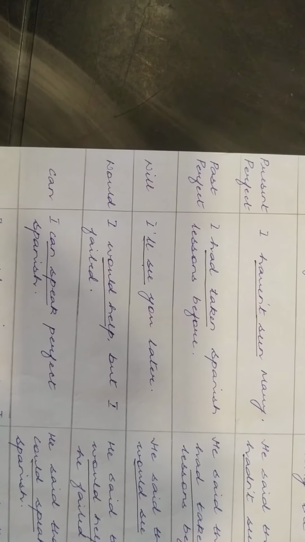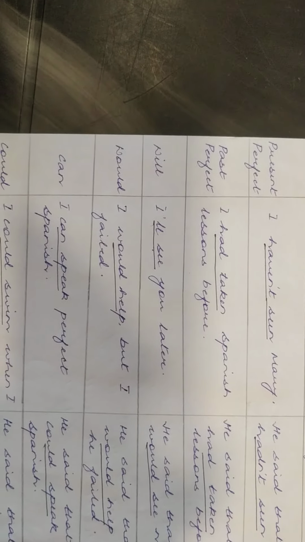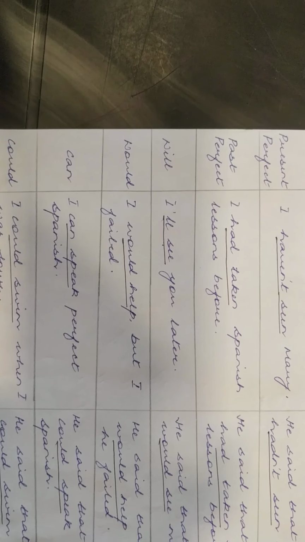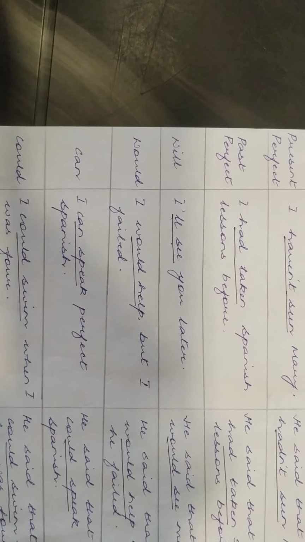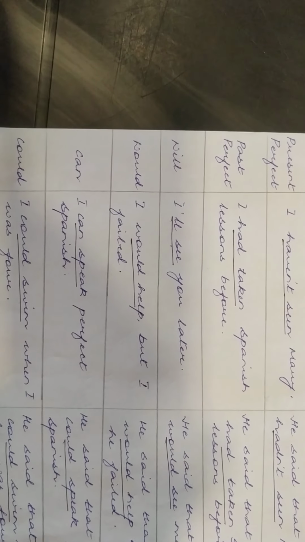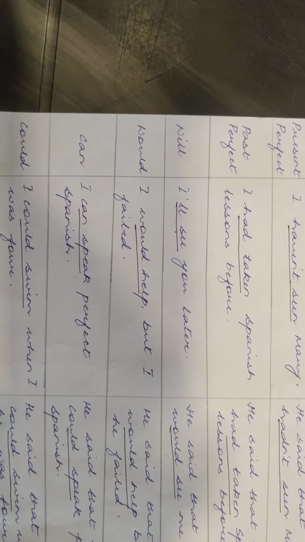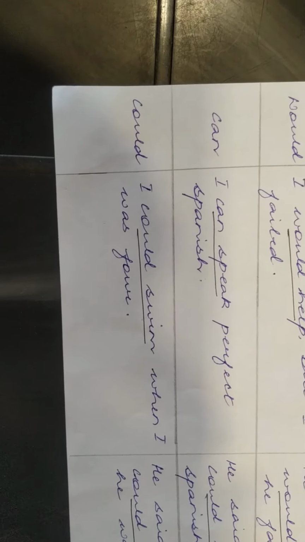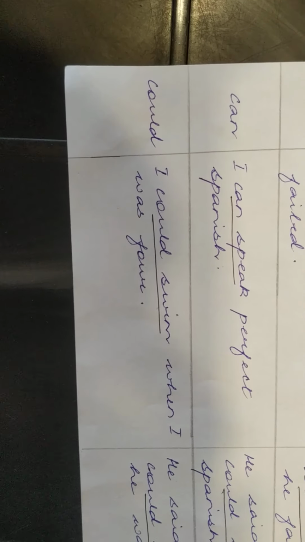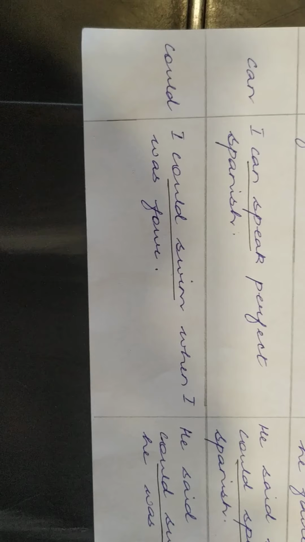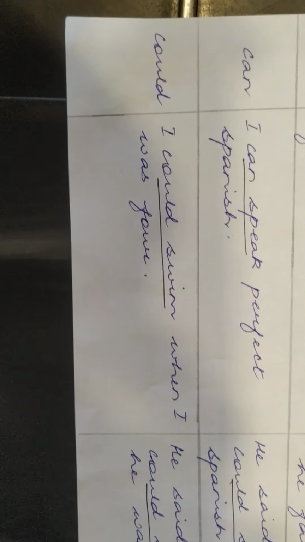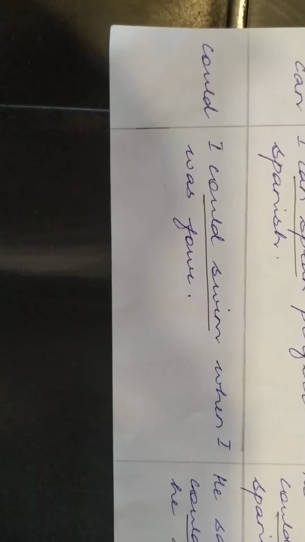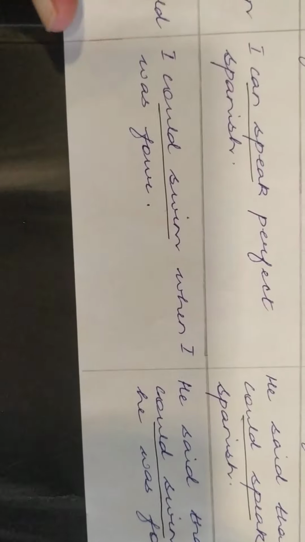In a few statements, we will see will changes to would. I'll see you later. He said that he would see me later. I would help, but I failed. He said that he would help, but he failed. With the use of can, I can speak perfect Spanish is changed to he said that he could speak perfect Spanish. I could swim when I was 4. He said that he could swim when he was 4.